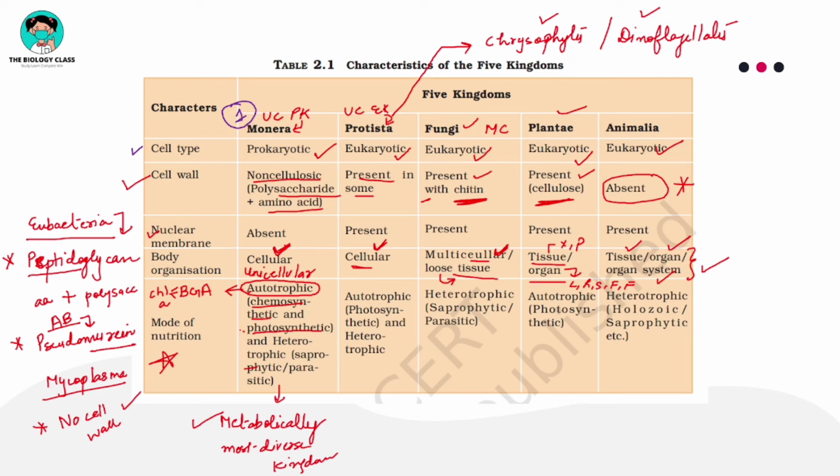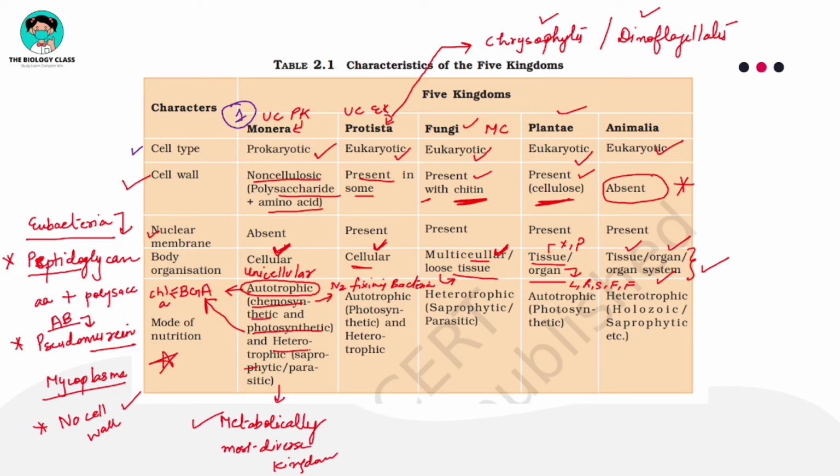Photosynthetic, where photosynthesis will happen, as in blue-green algae, and chemosynthesis, where any inorganic substance will be oxidized to form ATP. So all the nitrogen fixing bacteria will have the chemosynthetic type of autotrophic nutrition. Example, any nitrogen fixing bacteria.